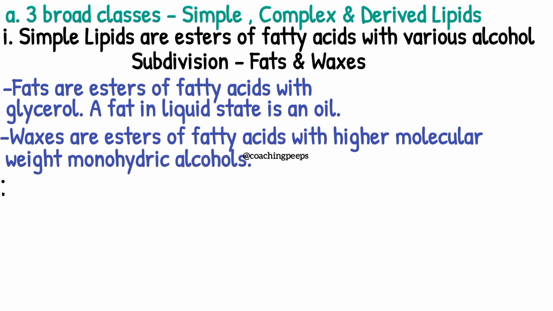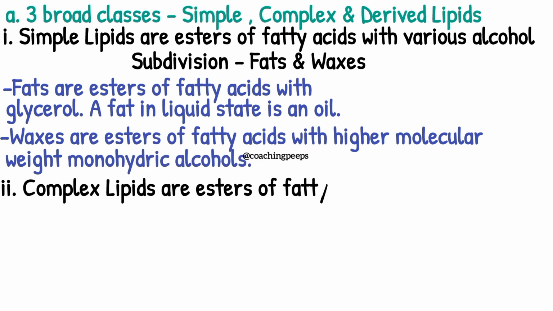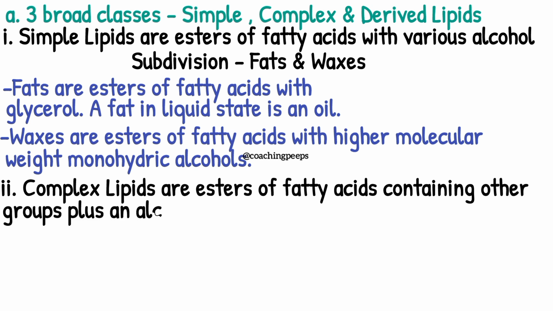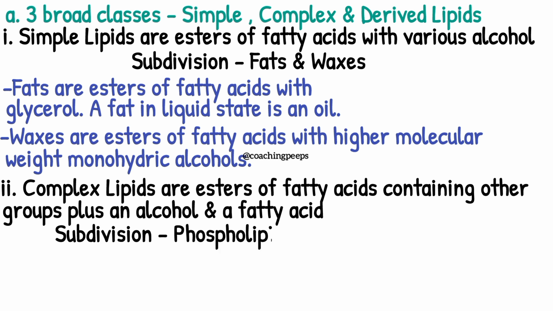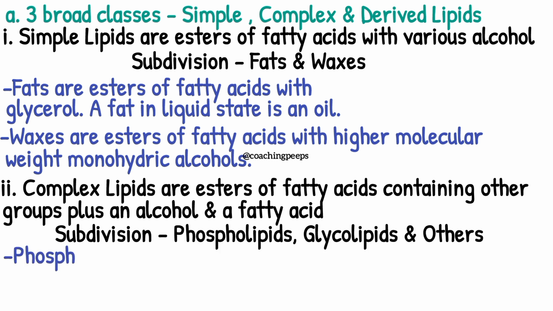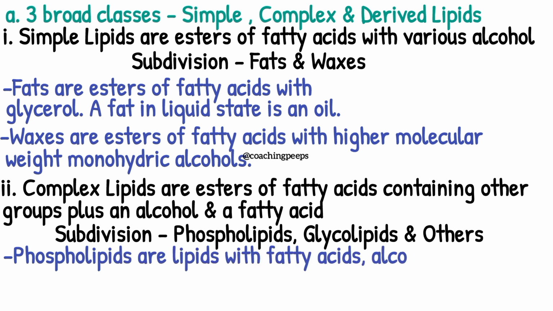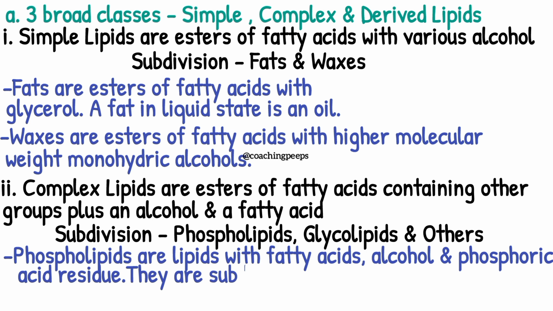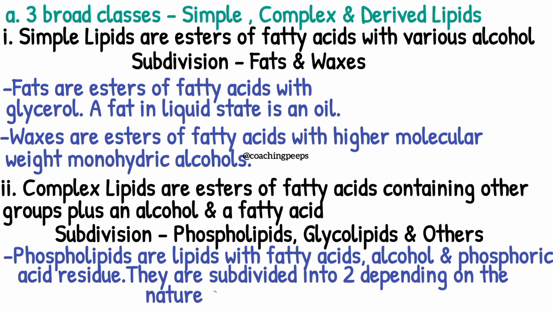Moving on, complex lipids are esters of fatty acids containing other groups plus an alcohol and a fatty acid. Let's look at the subdivision. We have the phospholipids, glycolipids, and others. The phospholipids are lipids with fatty acids, alcohol, and phosphoric acid residue. They are subdivided into two, depending on the type of the alcohol.